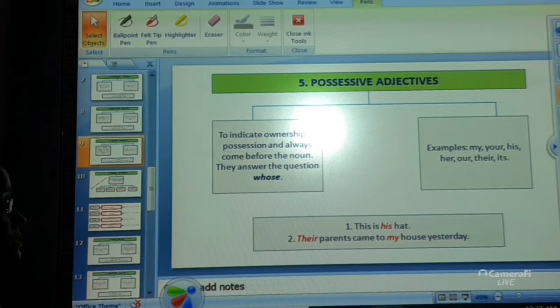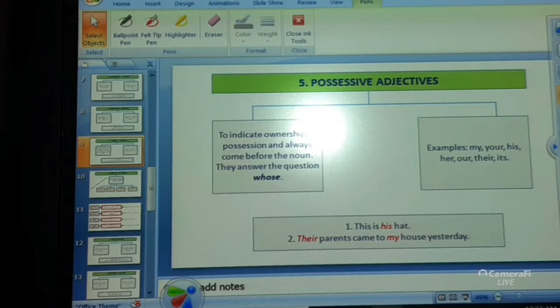Now see over here, possessive comes from the word possession. Possession means something which belongs to you or to somebody else. Here it indicates any kind of ownership, okay? Or any kind of possession. Alright, the thing that belongs to you or it belongs to somebody else. And it always comes before a noun. This possessive adjective is always placed before the noun in order to show the possession. Alright? And they always answer the question whose.